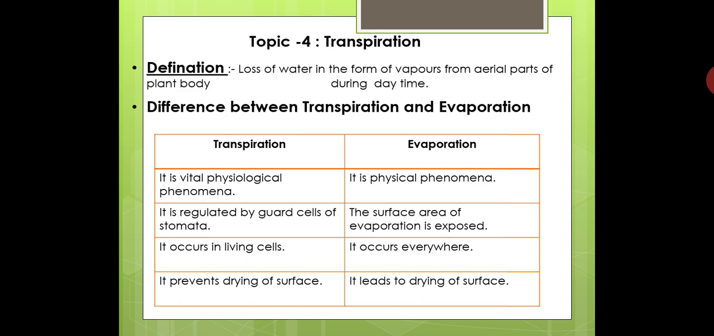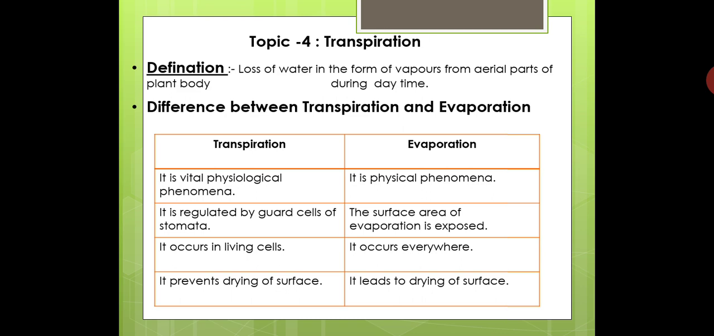Second difference, transpiration is regulated by guard cells. The stomatal guard cells can close and open. During the daytime, stomata remain open, so the loss of water takes place in the form of vapors from the stomatal opening pores. So it is regulated by guard cells. While for evaporation, the surface area is fully exposed, so loss of water takes place continuously and it may cause drying.